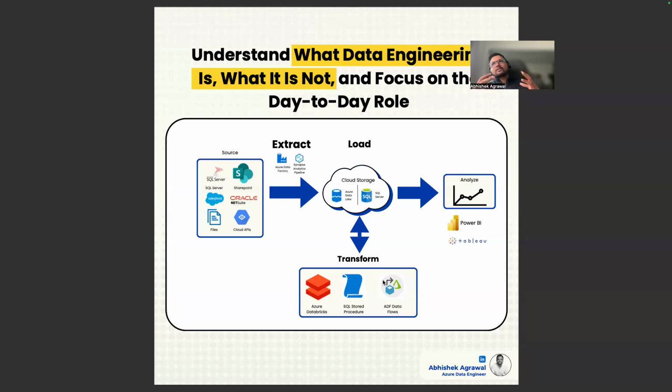It's more of an orchestration tool, and Databricks is more of a data transformation tool. It's not for the orchestration. It's more of a data movement, or sorry, data transformation. So I'm just talking in very simple or general terms.